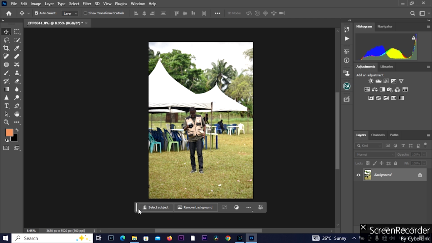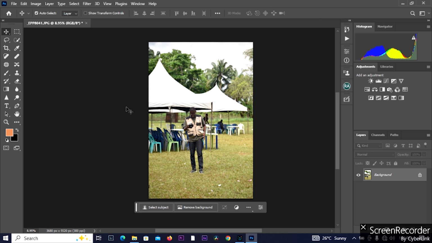Adobe Photoshop is also used for graphic designs. 80% of graphic designers in the industry currently make use of Adobe Photoshop. We also have CorelDRAW, but they also make use of Adobe Photoshop because of the features and the easy interface created by Adobe Photoshop over the years.